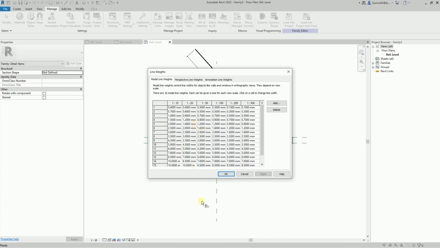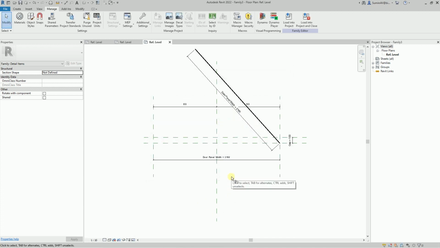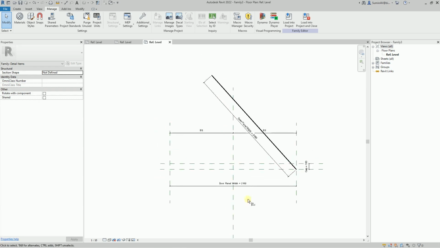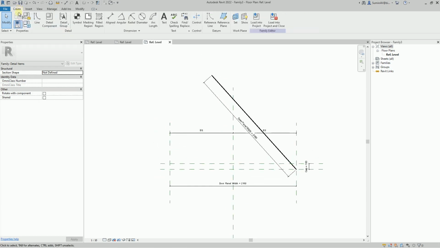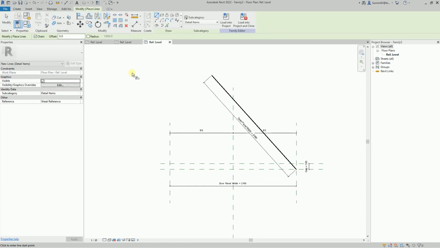Let's build the opening radius. To do this, we will use the Line command on the Create tab again and select the Center Ends arc among drawing tools. We indicate the center of the arc, then the end of the opening line, and bring the arc to the reference plane's intersection.